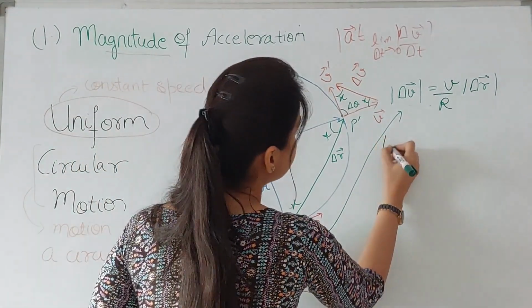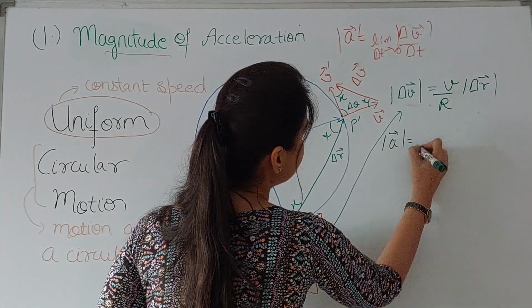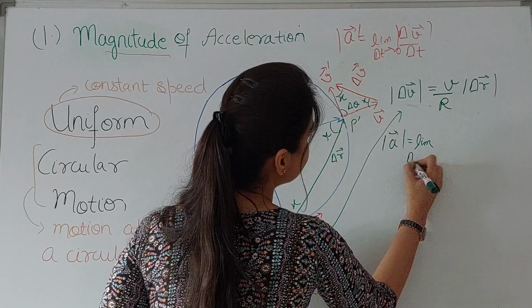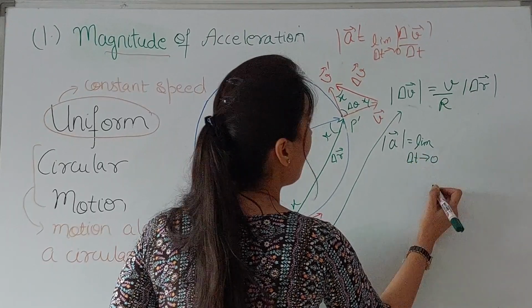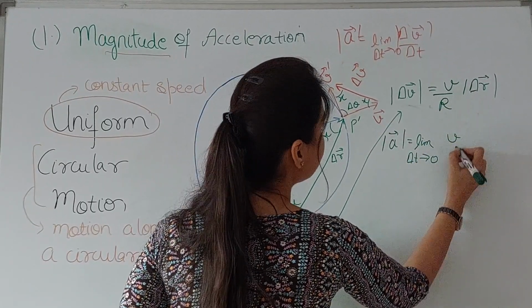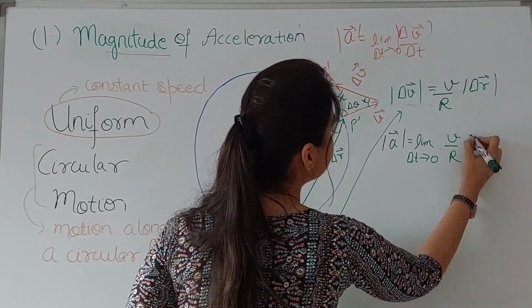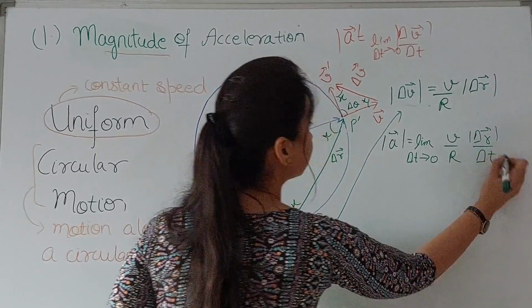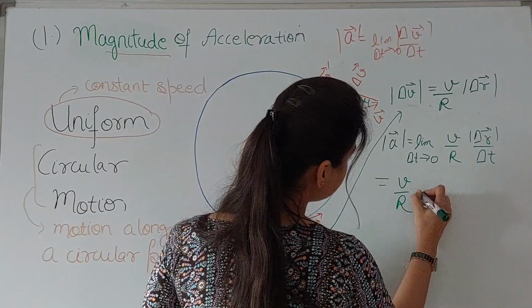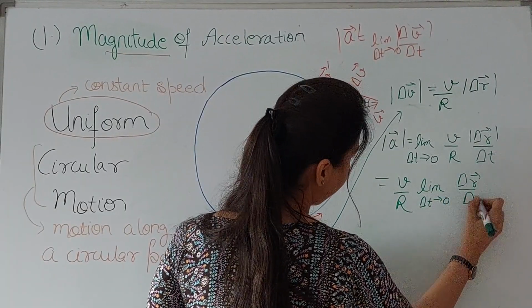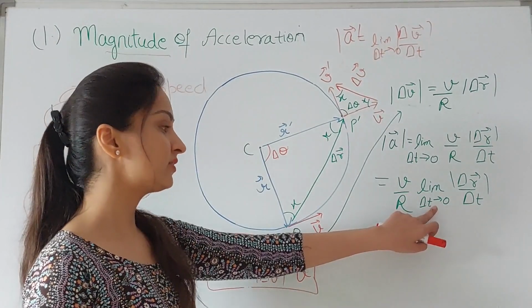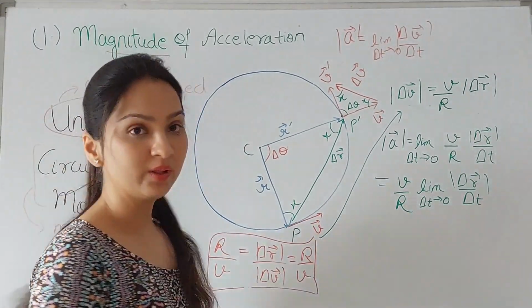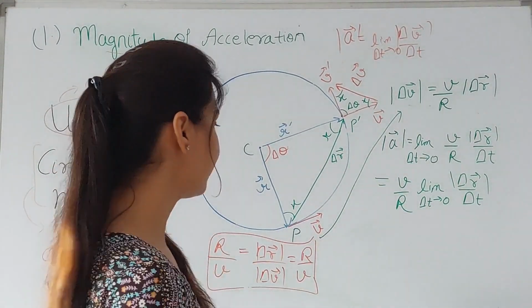So this is acceleration, limit delta t tending to 0 of V by R delta R over delta t. Now in this time interval tending to 0, what will be my delta R?